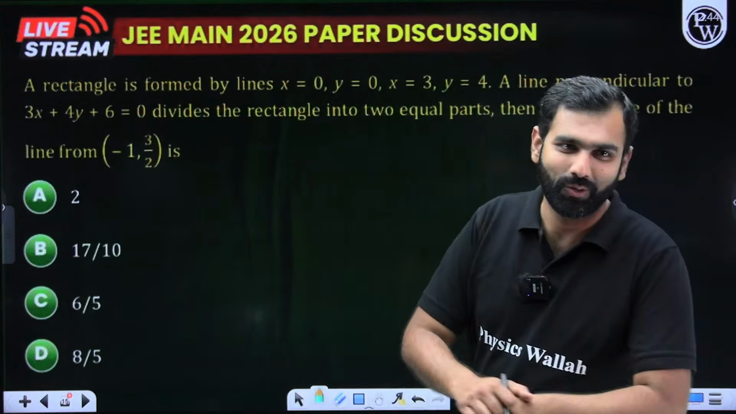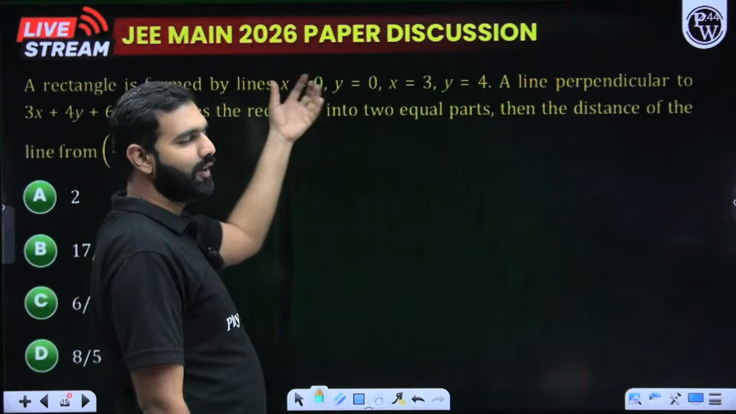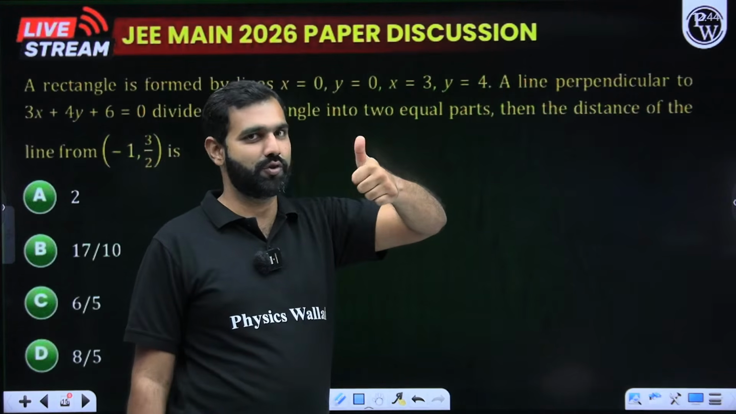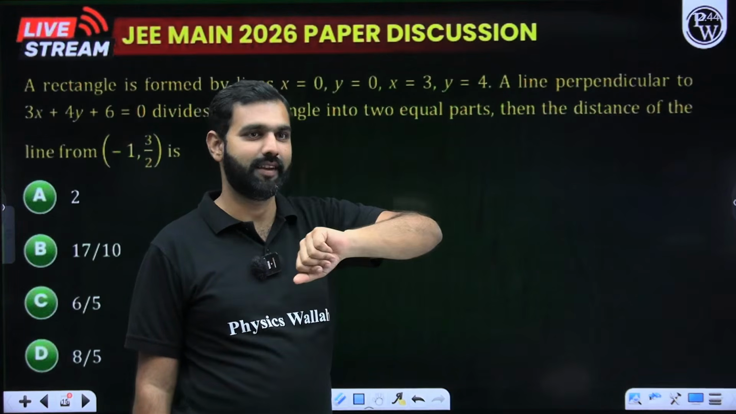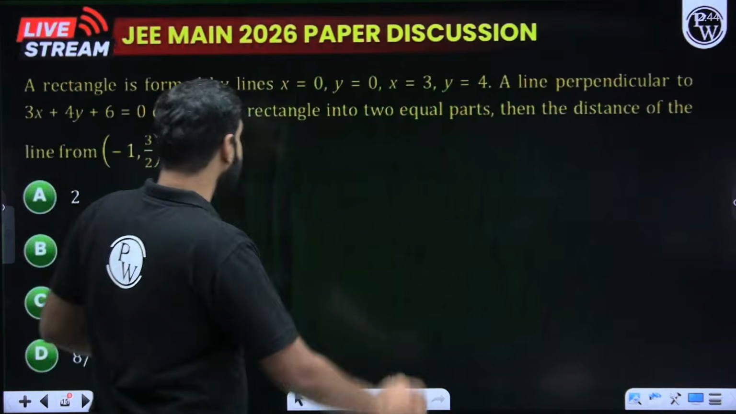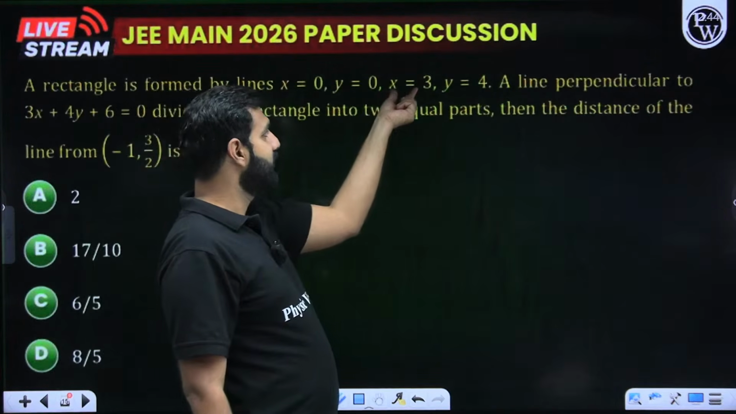Great. Good afternoon. Hello, hi. Namaskar, everyone. So we are told that there is a rectangle formed by, now look at the beauty of coordinate geometry. You simply visualize it, and if you can visualize it properly, you can get the question done within seconds. Now, the lines are y is equal to 0, x is equal to 0, the y-axis, the x-axis, x is equal to 3, y is equal to 4.